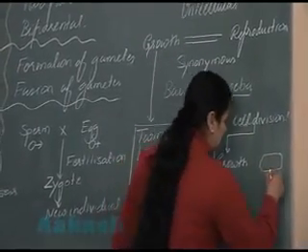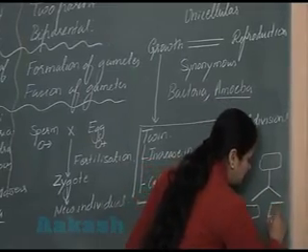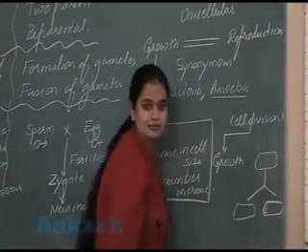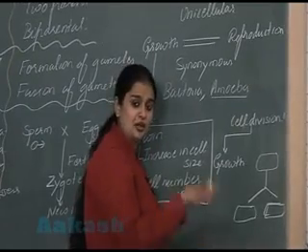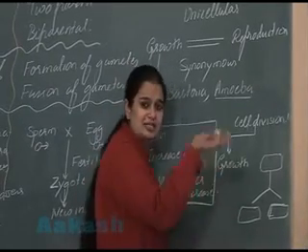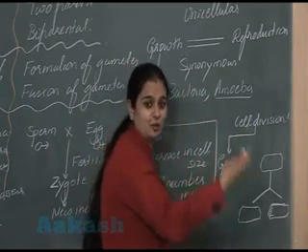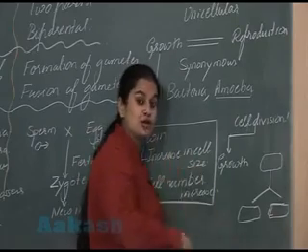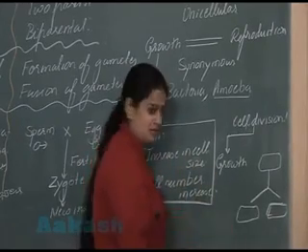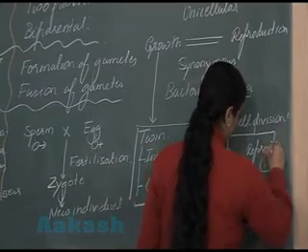So when they divide, there is formation of more unicellular organisms. So due to the cell division, the progeny size is also increasing. The number of individuals is also increasing. There is formation of progeny, so it can also be considered as reproduction.